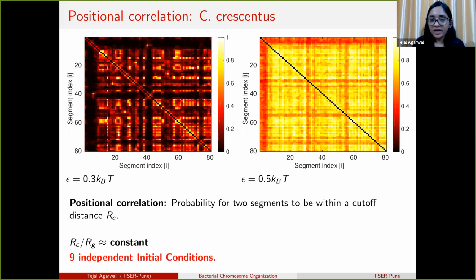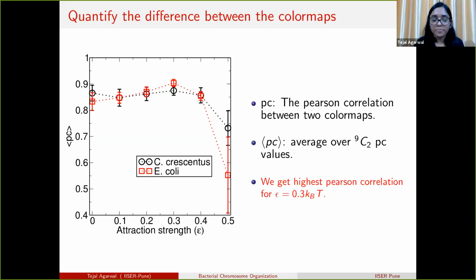So we again start from 9 independent initial conditions and check if all the 9 independent conditions lead to the same structure of the polymer or not. For this we quantify the different contact maps by the Pearson correlation.